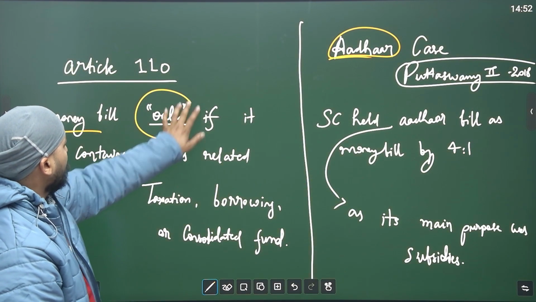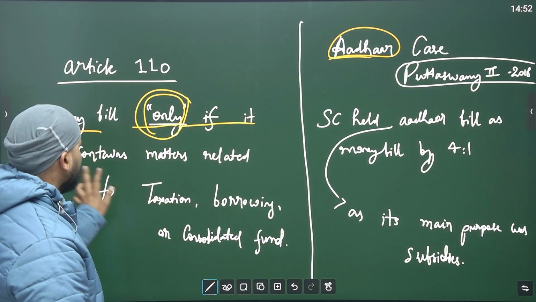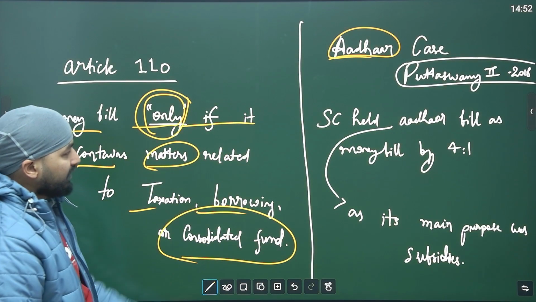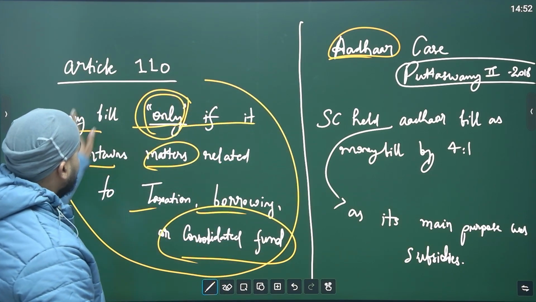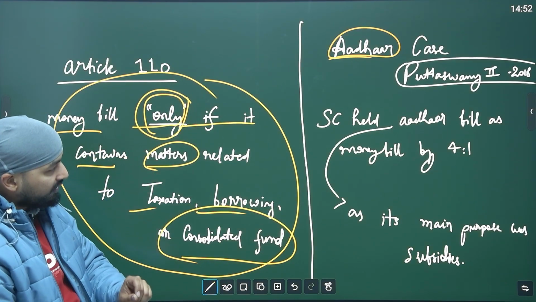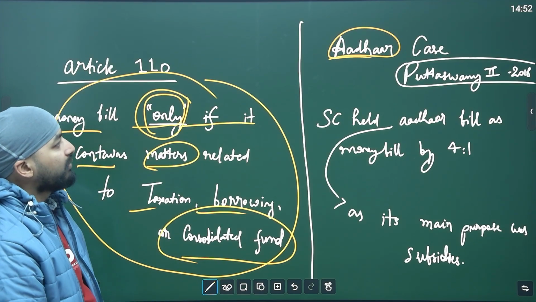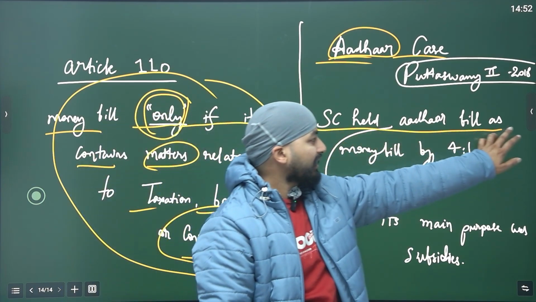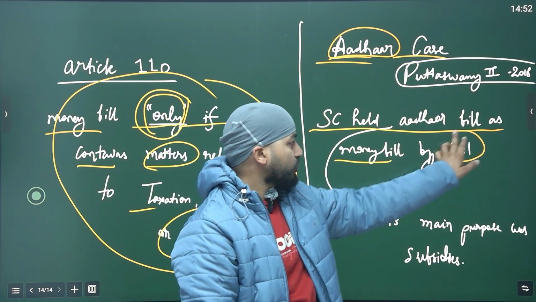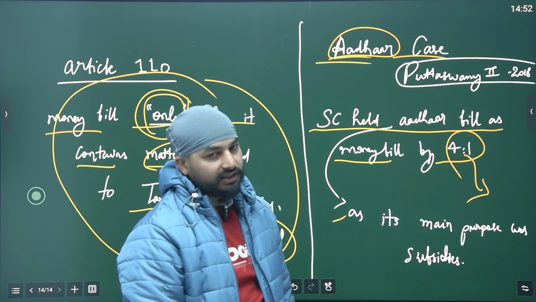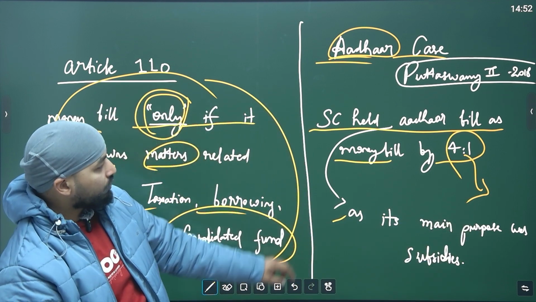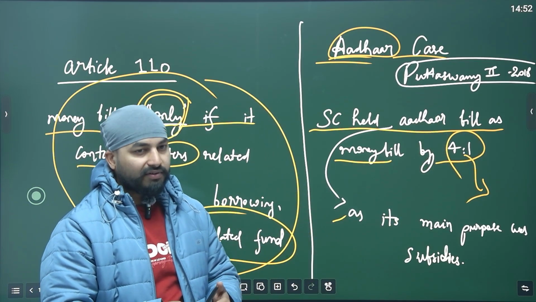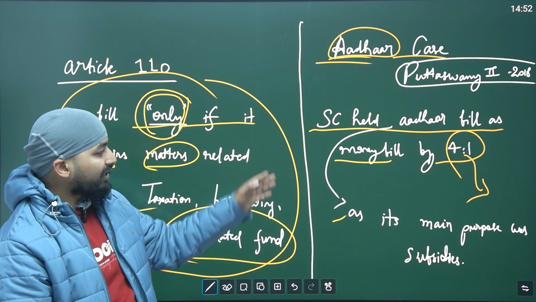Now we will see there is a constitutional development related to it. For a money bill, there is mention only if it is related to certain things, that matters are taxation, borrowings, or the Consolidated Fund of India. Anything other than this, or this plus any other thing, will not result in a money bill. But in 2018, the Supreme Court held the Aadhaar bill as a money bill by 4 to 1. The only dissenting judge was, I think, Justice Chandrachud. He argued that the government doing this is unconstitutional because it is giving a very wide meaning to the money bill.